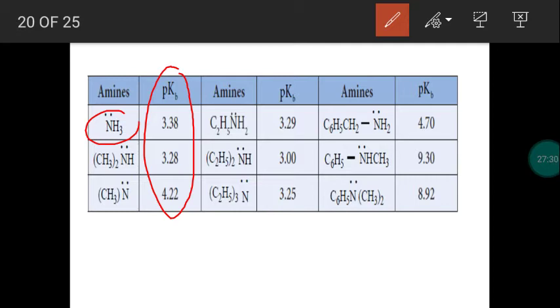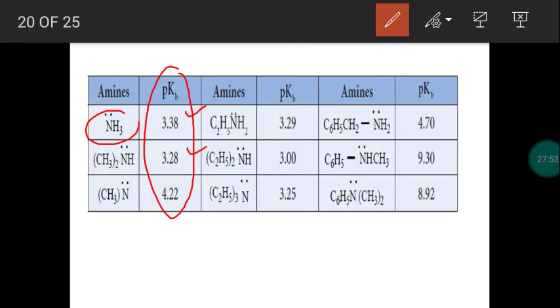This is the expected order. So as we expect, comparing primary amine, secondary amine is more basic. The pKb value reduces from 3.38 to 3.28. The pKb value decreases, so basic strength increases.